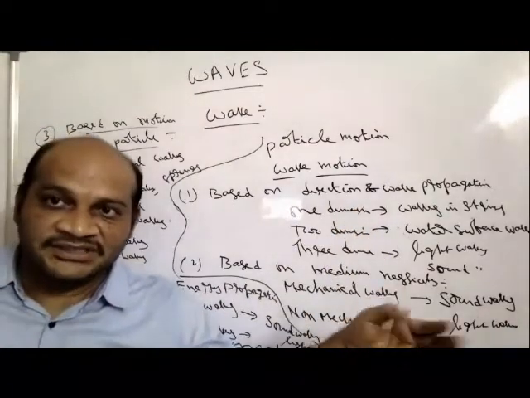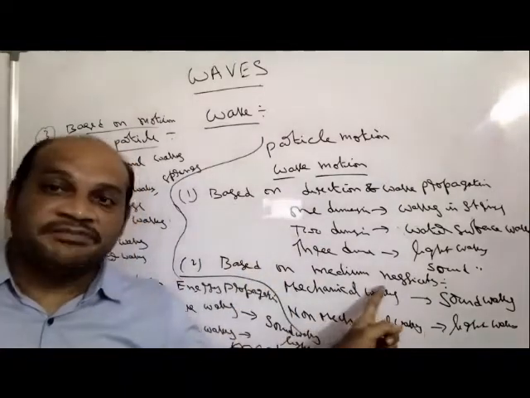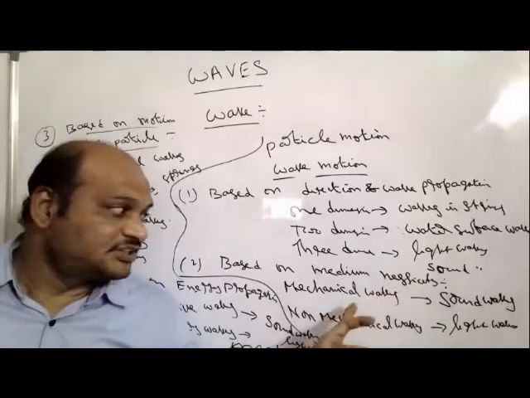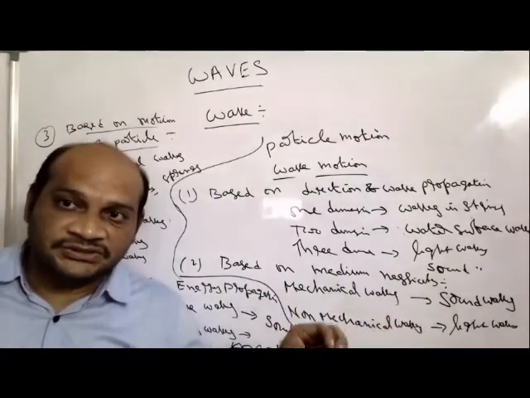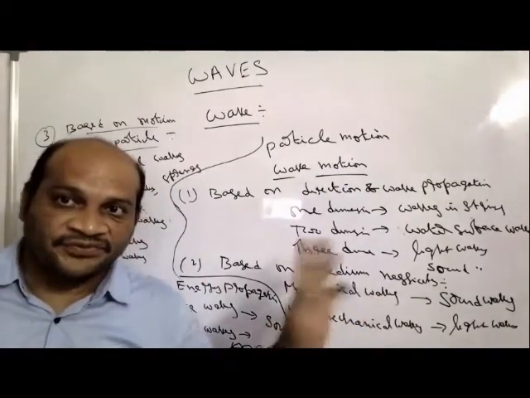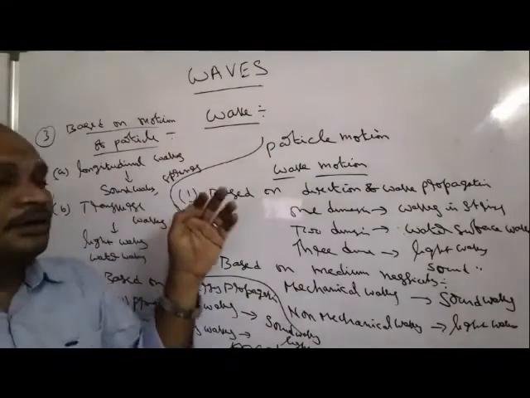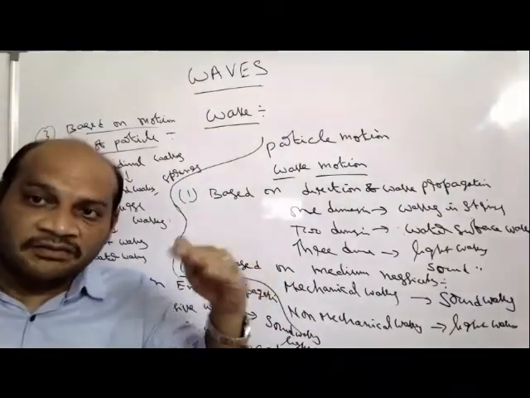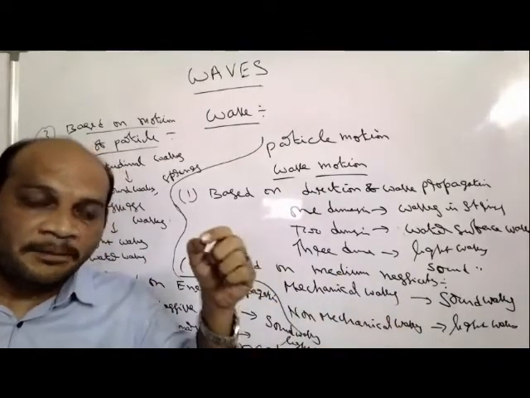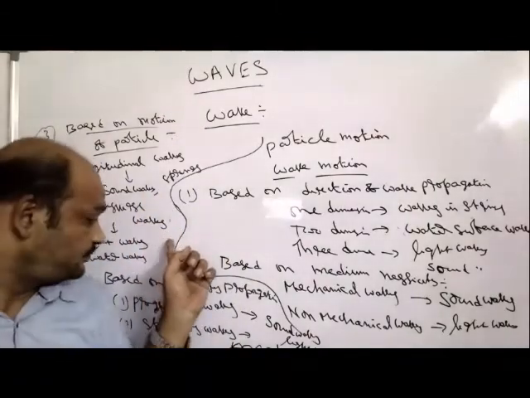So there are one dimensional, two dimensional, and three dimensional waves. Based on the medium necessity, waves which need a medium to propagate are called mechanical waves, and waves that need no medium are called non-mechanical waves. In the same way, based on the motion of a particle, vibrating in the direction of wave propagation gives longitudinal waves. A particle vibrating perpendicular to the wave propagation gives transverse waves.